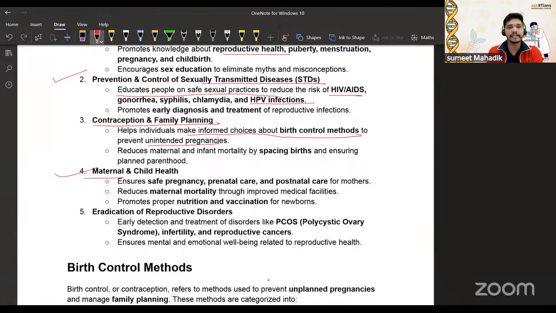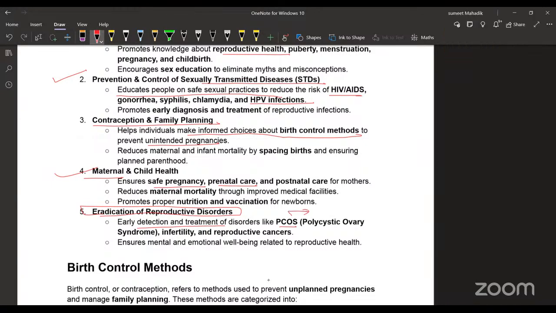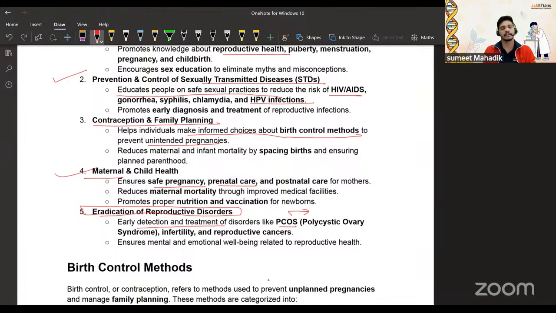Then maternal and child health is also important. Ensure safe pregnancy and prenatal care. Then eradication of reproductive disorders. This is also important: early detection and treatment of disorders like PCOS, polycystic ovary syndrome. In PCOS, what happens? There is an imbalance in the hormones of the female. They start developing facial hair, a little like a mustache, right?